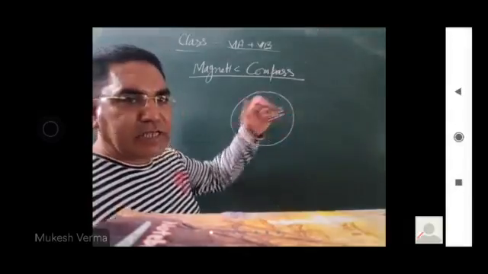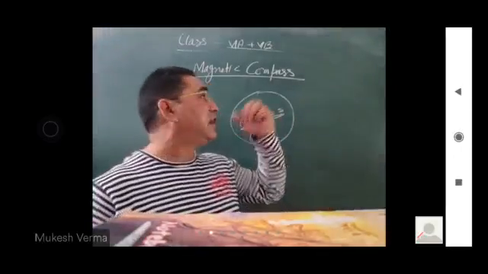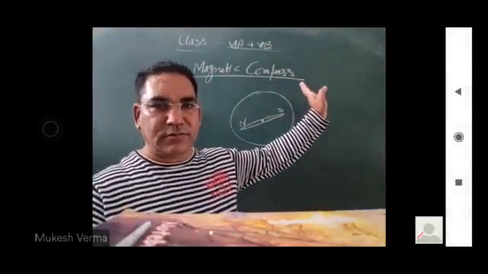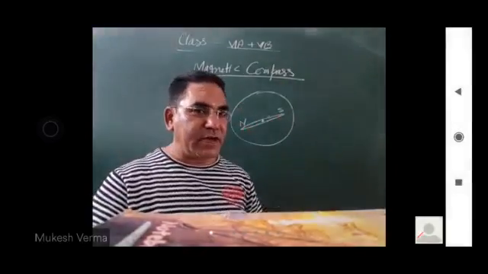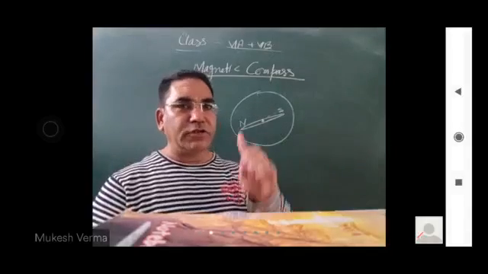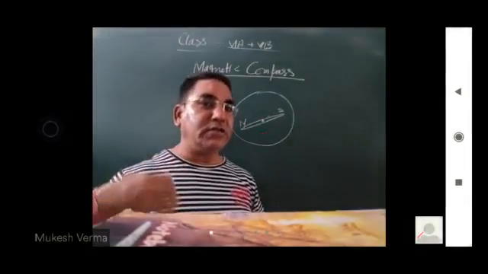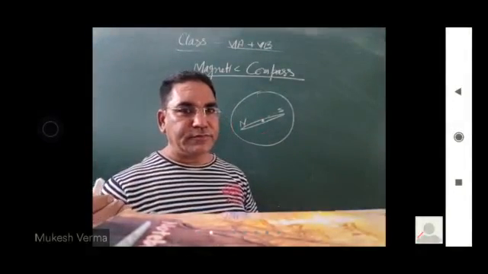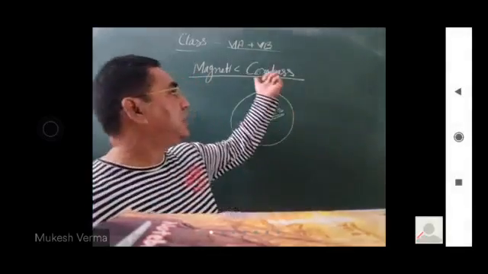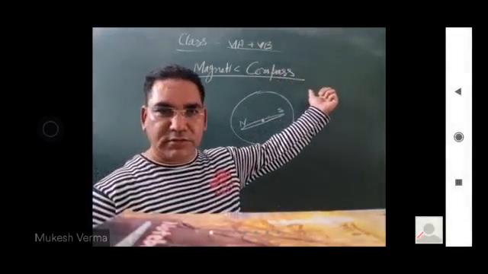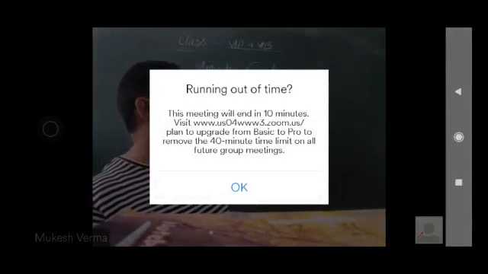How will you describe the magnetic compass? If a question comes in your examination, describe a magnetic compass. Number one, you will write: the device which is used to find the direction by the travelers, not only travelers but all persons, is known as magnetic compass.